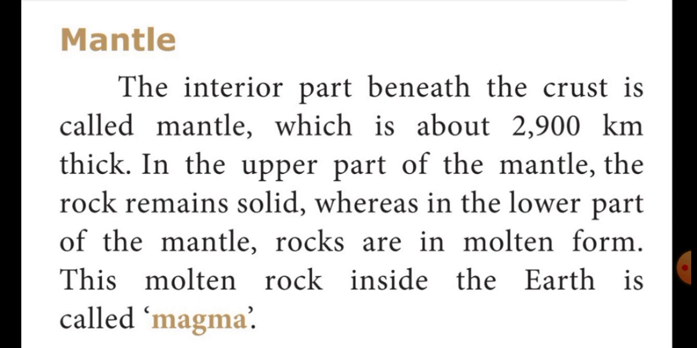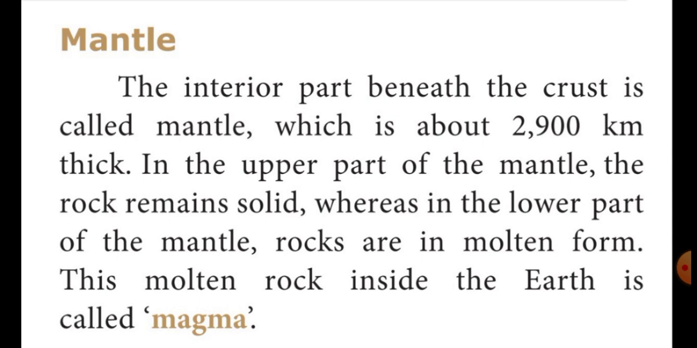Okay, this molten rock, that means this liquid form of rock inside the earth, is called magma. Students, listen very carefully. In the lower part of the mantle, the rocks are in molten form, that means liquid form. This molten rock inside the earth is called magma. What is meant by magma? A very hot liquid rock. In Tamil we say Parai Kulambu.